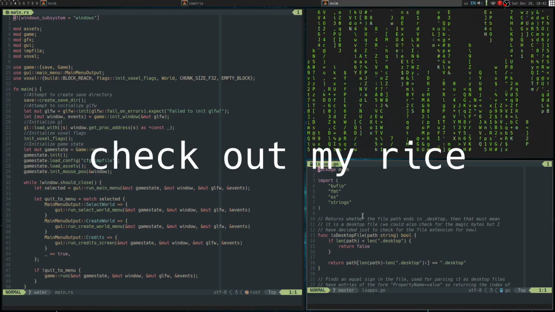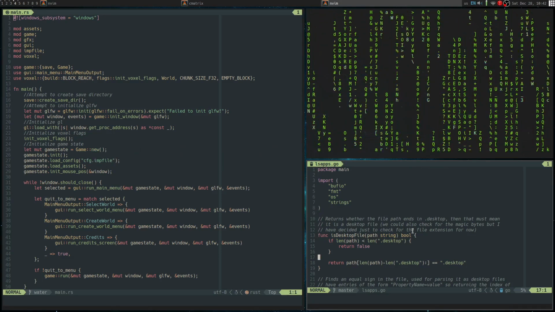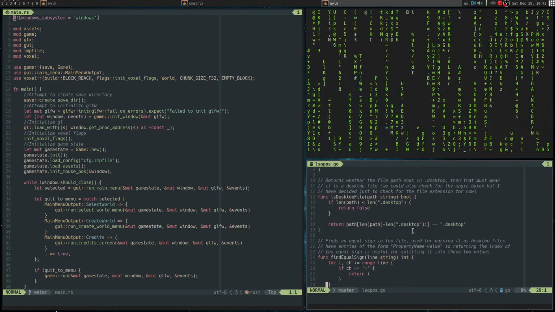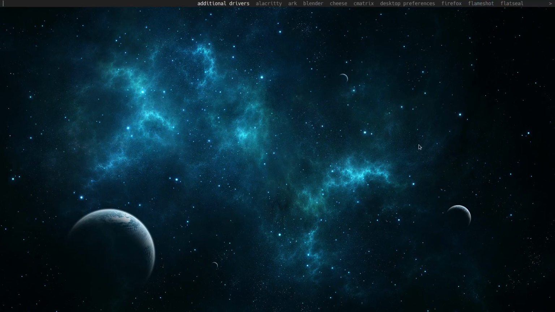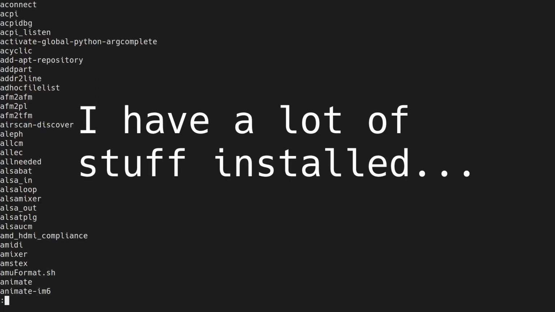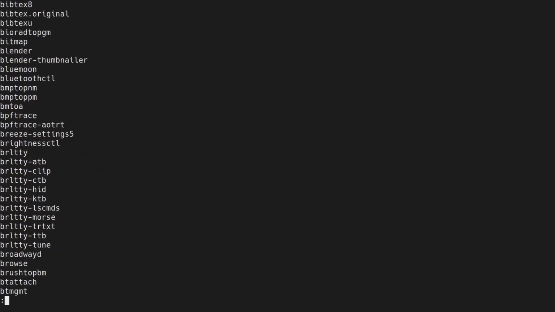Most of the recreational programming that I do is to make computer games, but in this case, I decided that I wanted to create something for my desktop. You see, I use the awesome tiling window manager and use dmenu as my run prompt, but I personally had some issues with how dmenu was in its default state. I only really needed it to give me a prompt to run GUI apps, since I would just run terminal applications from, well, the terminal, and it was cluttered with a bunch of junk that I normally wouldn't run or couldn't run from dmenu.